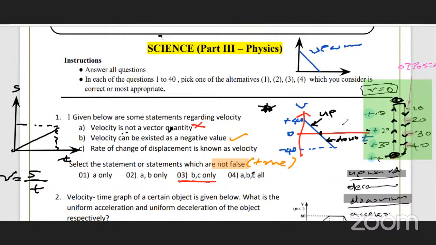But if it is both upwards and downwards, then you have to draw this red one, this graph, right? So it's very, very important. Many students mix this up in the exam. Sometimes they can ask, I'll highlight this pink and the green one, the complete motion of the object until it reached the ground, right? So the answer for question number 1 is third.